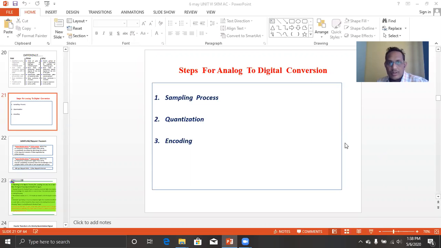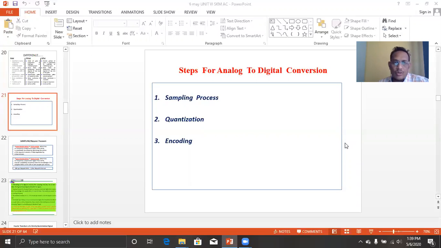Hello friends. So this is part B of unit number 6 of analog communication. In the first part we already defined pulse amplitude modulation, pulse width modulation and pulse position modulation. In this part we will define how to convert analog modulation techniques into digital modulation techniques, that is, how to generate a pulse code modulation.